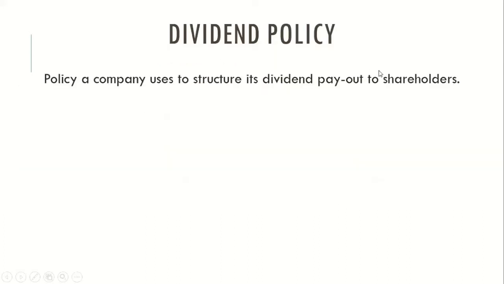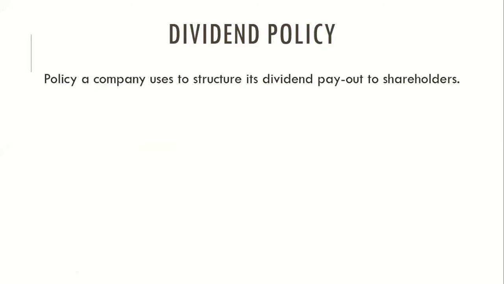Next, what we are going to discuss is dividend policy. Now, what is meant by dividend policy? It is a policy framed by the board of directors, or a strategy, or the approach which the board of directors adopt in terms of paying dividend to the investors.